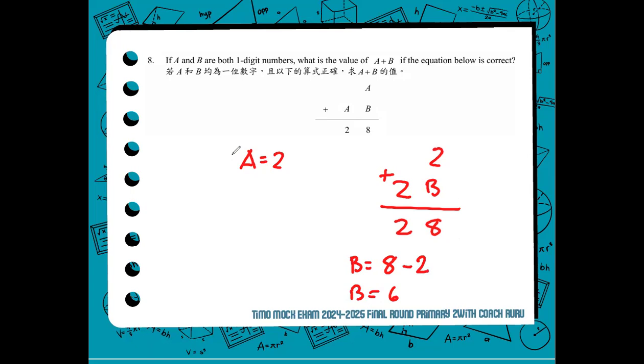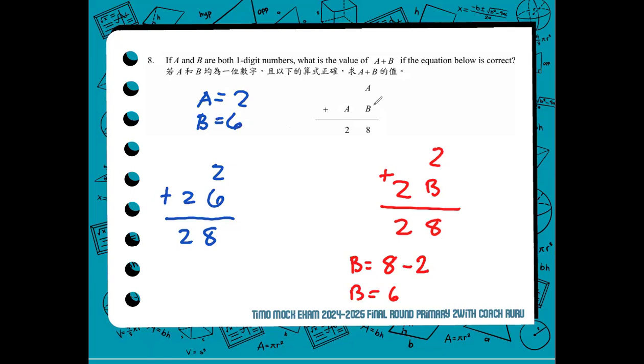So we complete the equation now, where it would look like this: 2 plus 28, 26, because B is equal to 6, as we assumed that A is equal to 2. There, we have now a correct equation. So A is equal to 2, B is equal to 6.